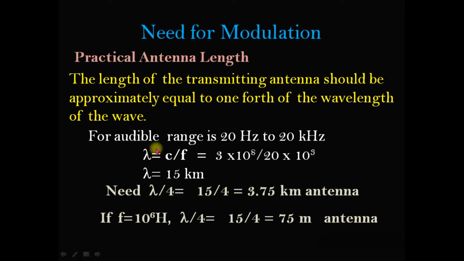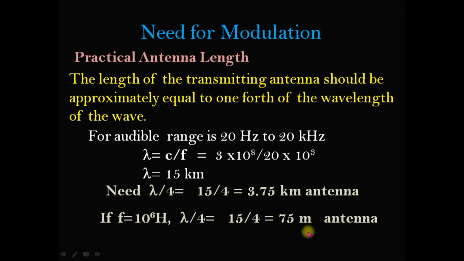Suppose the audible range frequency is 20 Hz to 20 kHz, whose wavelength is approximately 15 kilometers, and we need lambda by 4, which means a 3.75 kilometer antenna, which is practically impossible and very risky. If the frequency is increased further to the megahertz range, then the antenna length required is about 75 meters.